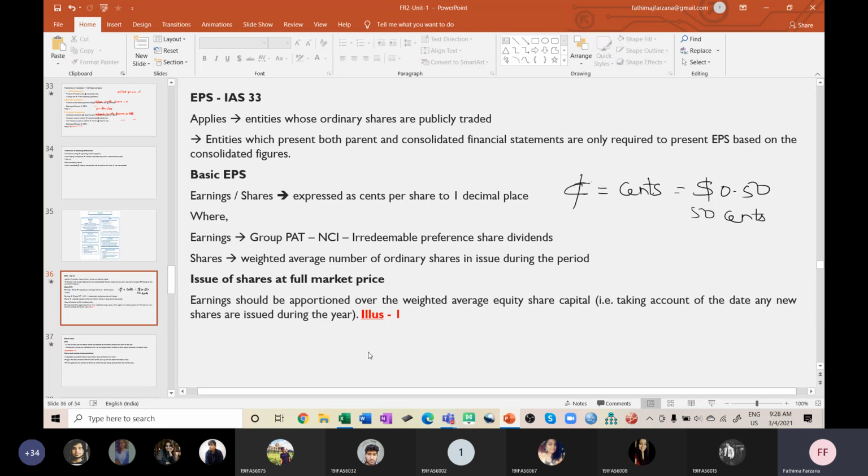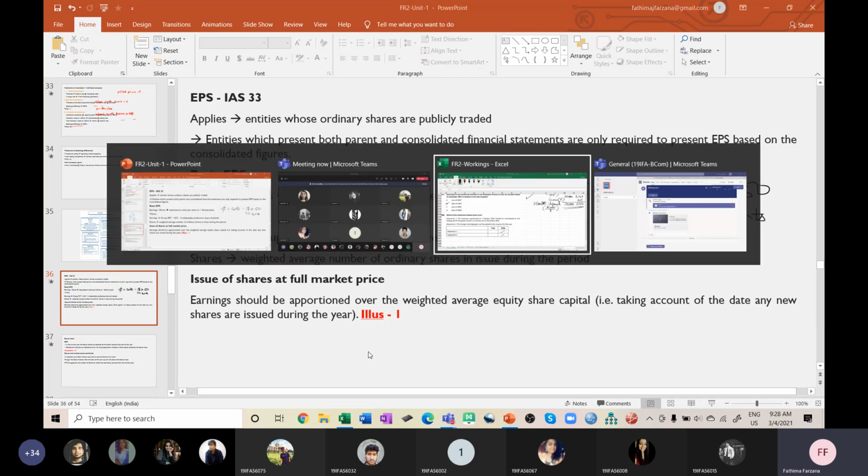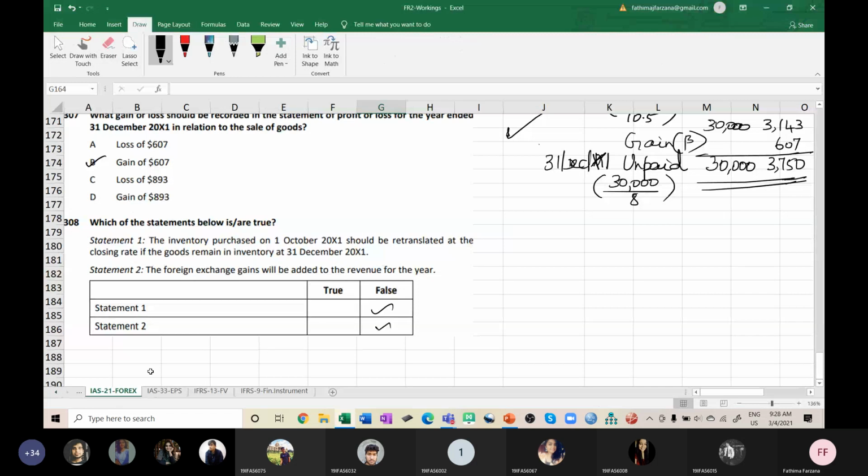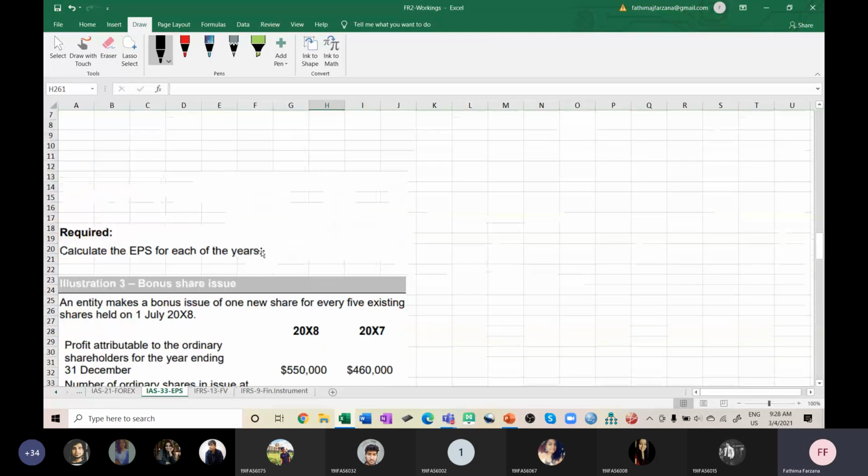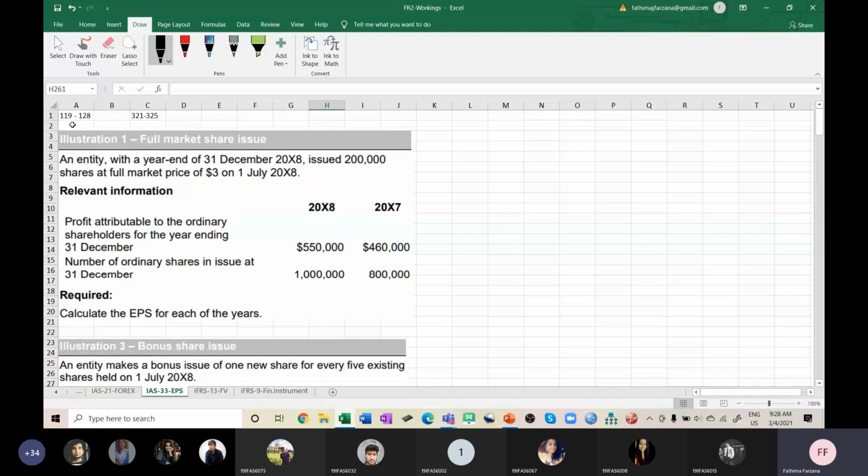Okay, so illustration 1 we'll see. We have around 10 plus 5, 15 problems, plus some illustrations and TYUs. Altogether, at least 20 problems we have to solve here. Don't take the count into your head. These are small problems, but you should understand. So we'll just do this problem.